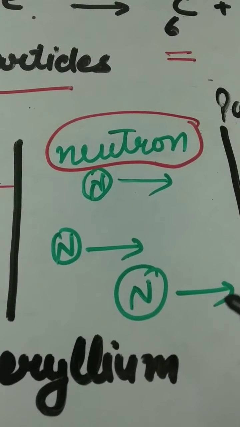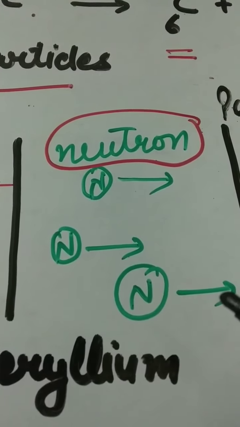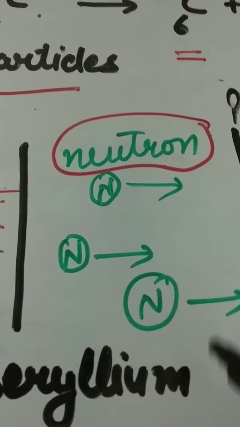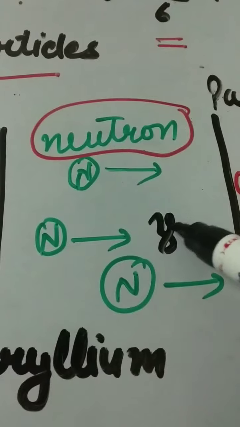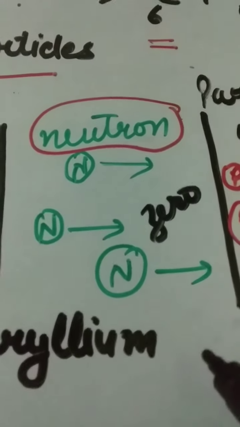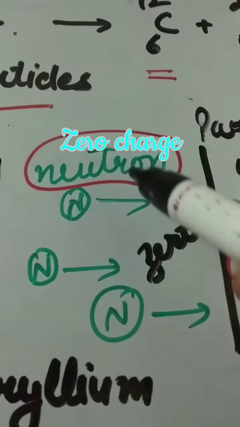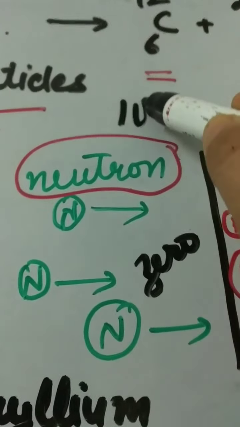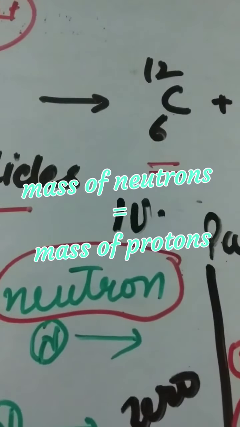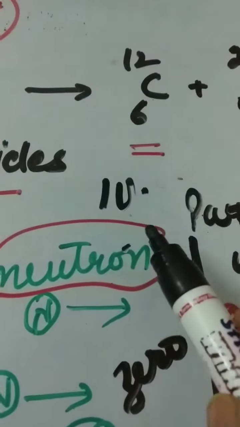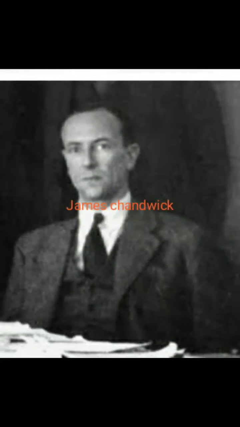Charge on the nucleus. Neutrons are electrically neutral, so they have zero charge. But the mass of a neutron is the same as a proton in some cases. One unified mass.